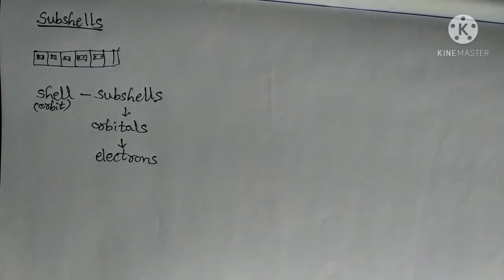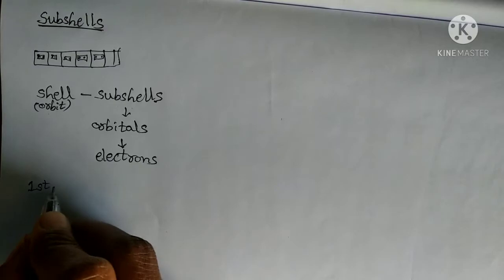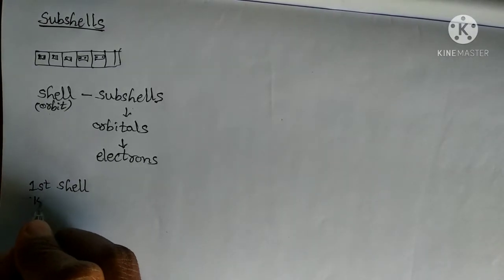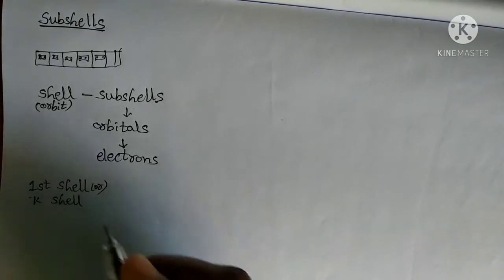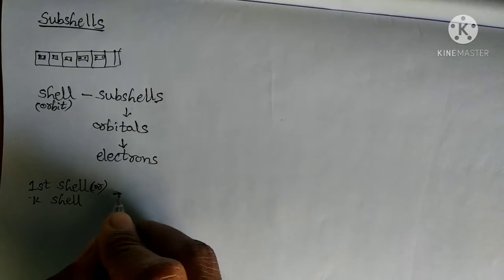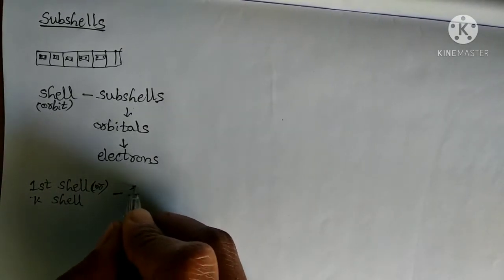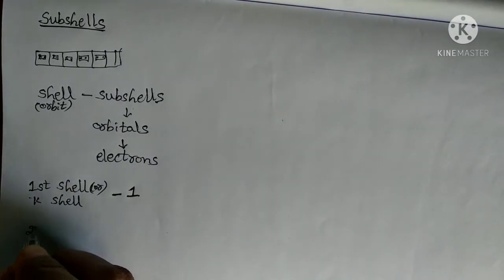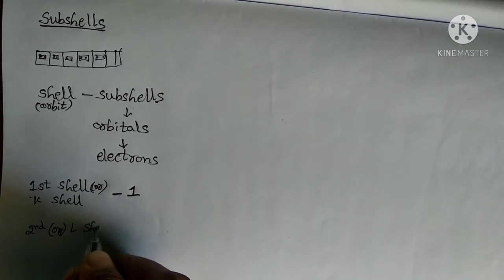Similarly, who is present in the orbitals? Electrons, right? So here, in the first shell or K shell, how many subshells are present? One subshell. Similarly, in the second or L shell